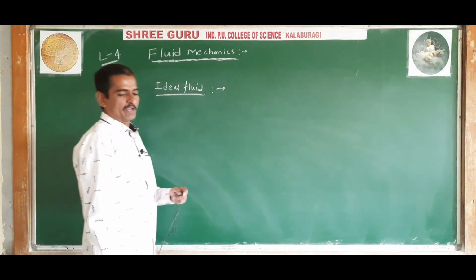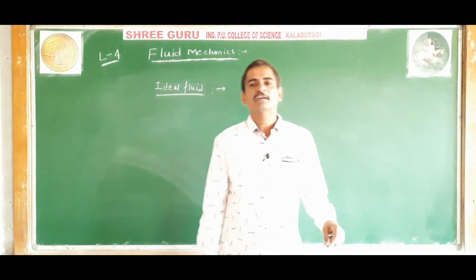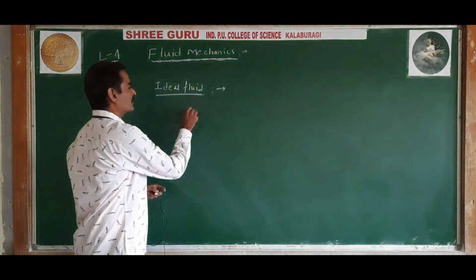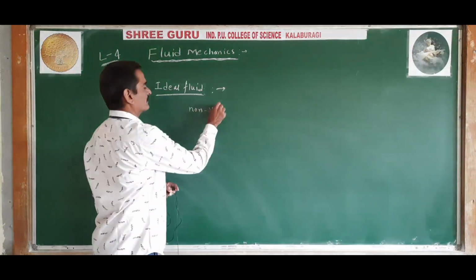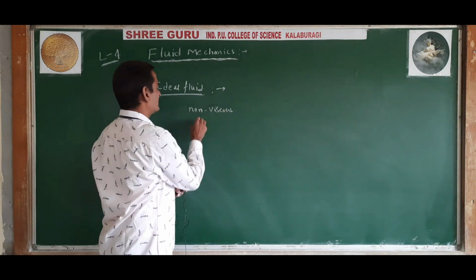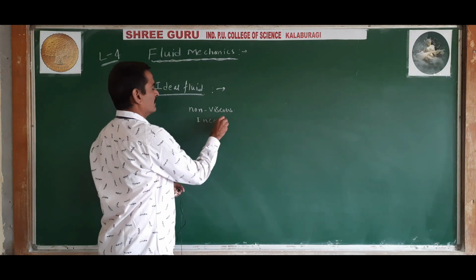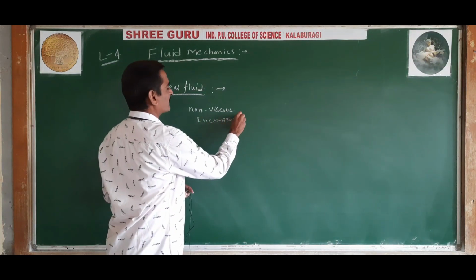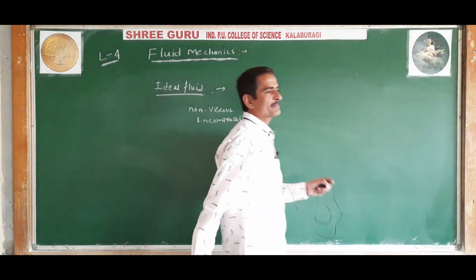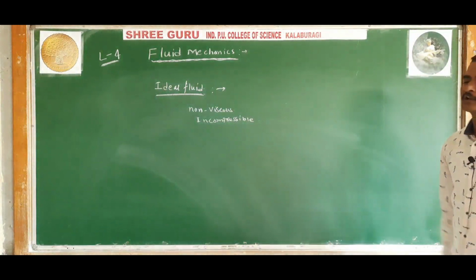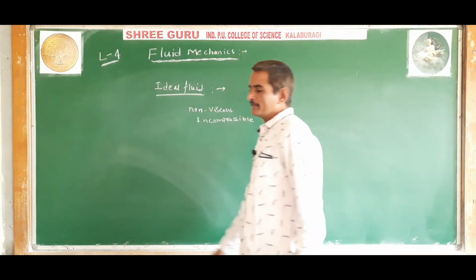An ideal fluid is one which is non-viscous and incompressible, and the flow of this ideal fluid is streamlined. That kind of fluid only we will consider while studying this.